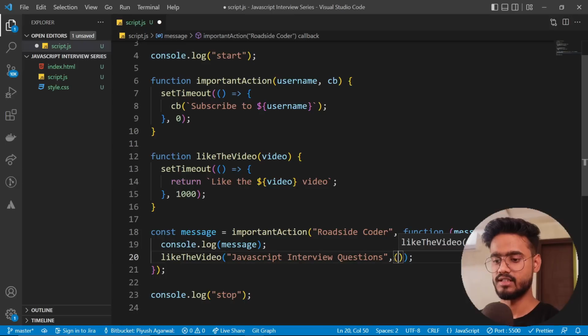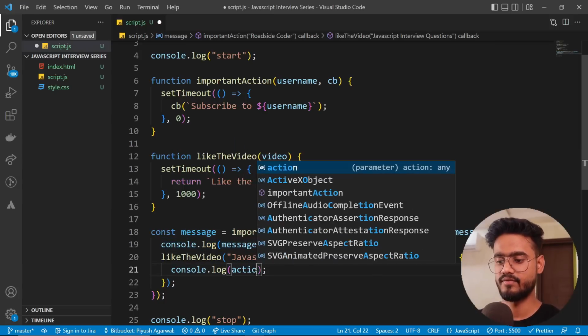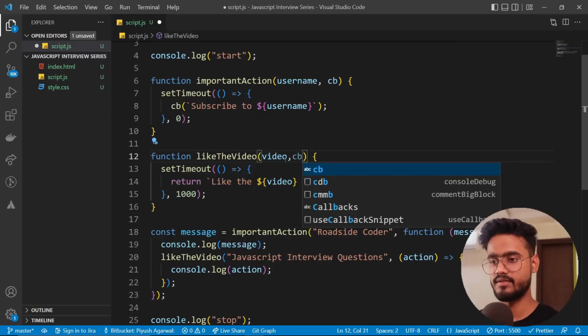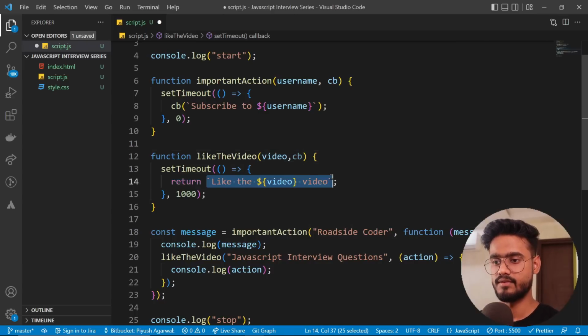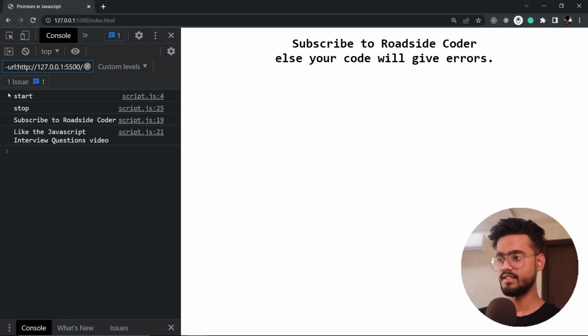So I'm going to pass another callback over here. Let's pass an arrow function this time. So log, put it inside of it, pass the callback over here like this. So now if we go on to run this, you're going to see that we get start, stop, subscribe, and then like the JavaScript interview questions video, which you should like right now.